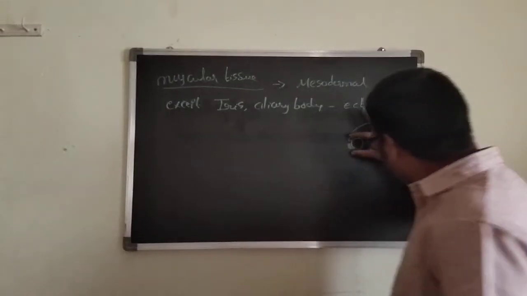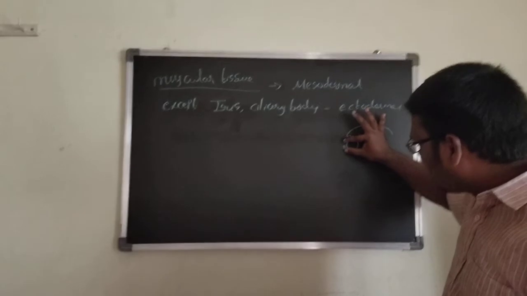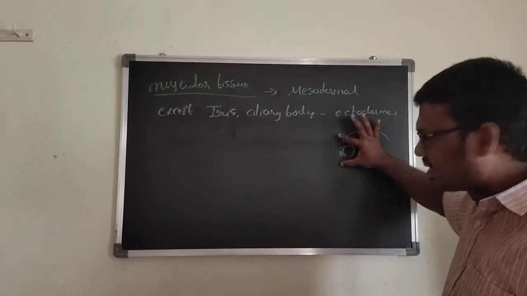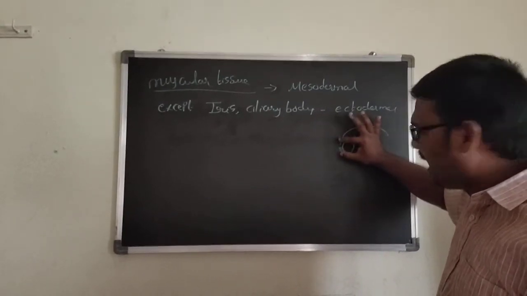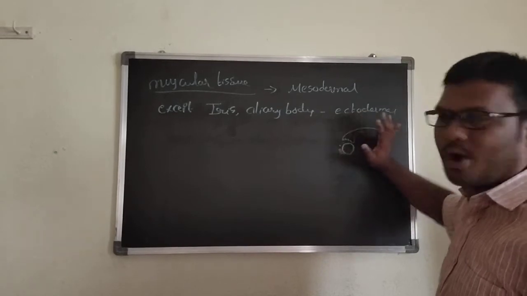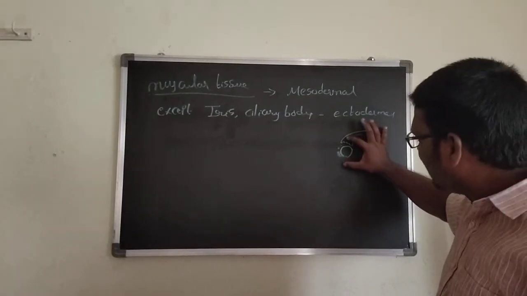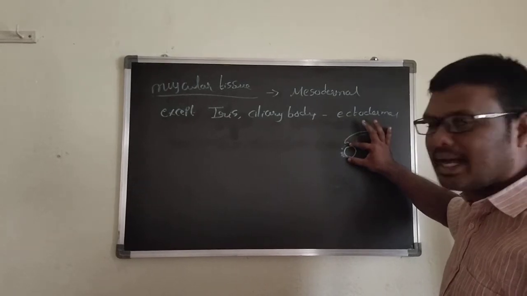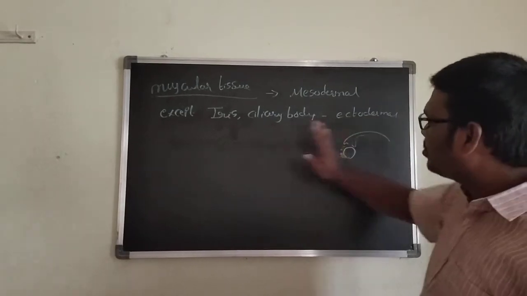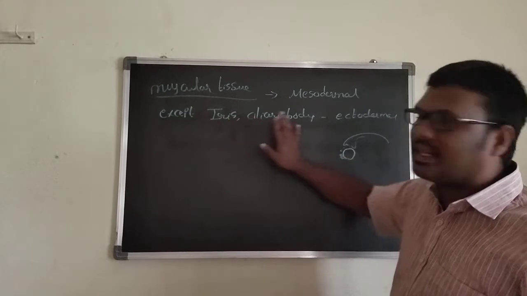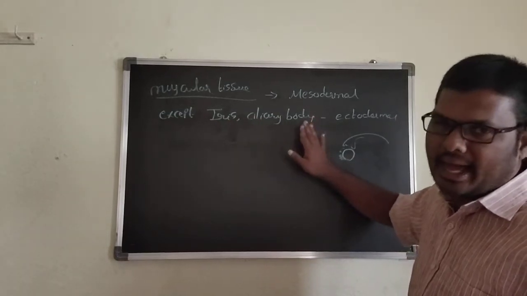By the contraction and the relaxation of the iris muscles, the pupil will be adjusted, dilated, or it will be contracted. And this is the ciliary body. This ciliary body can hold the lens in the correct position. That is the use of the iris muscles and the ciliary body present in the eye region.